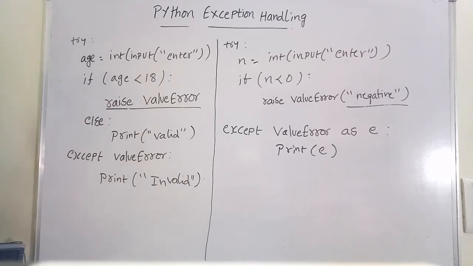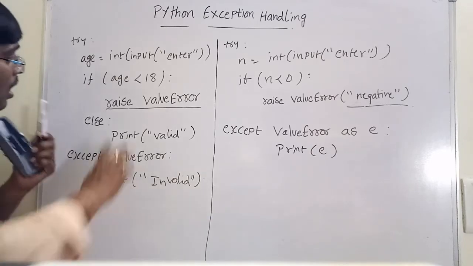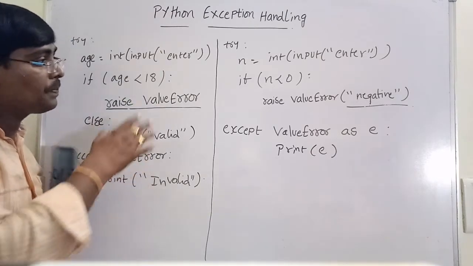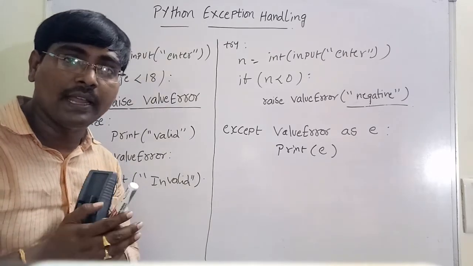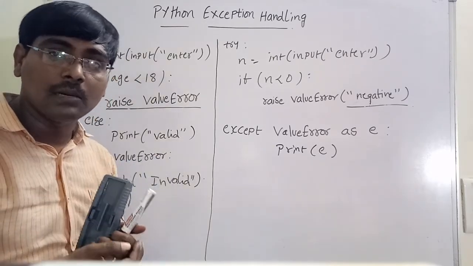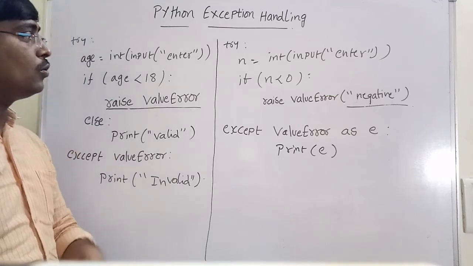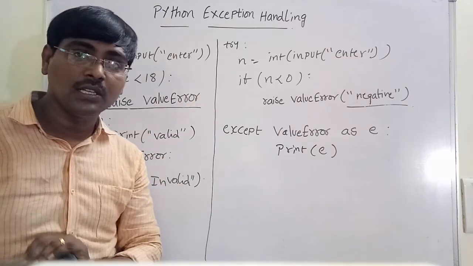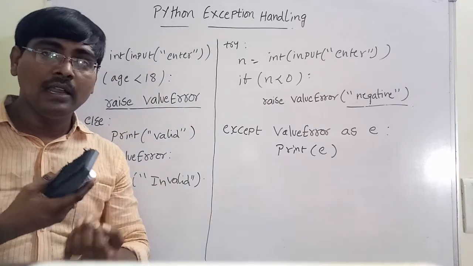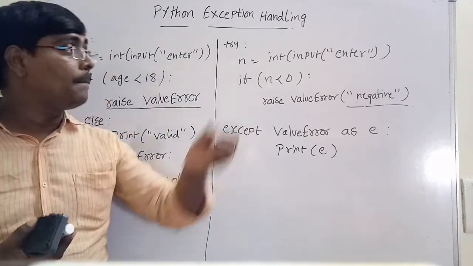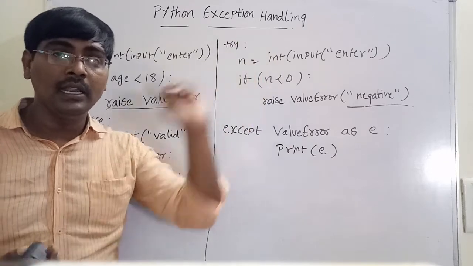Now, along with these built-in exceptions, observe all these are built-in exceptions, we can have user-defined exceptions or custom exceptions also. That means we are defining our own exceptions by deriving from built-in exceptions.